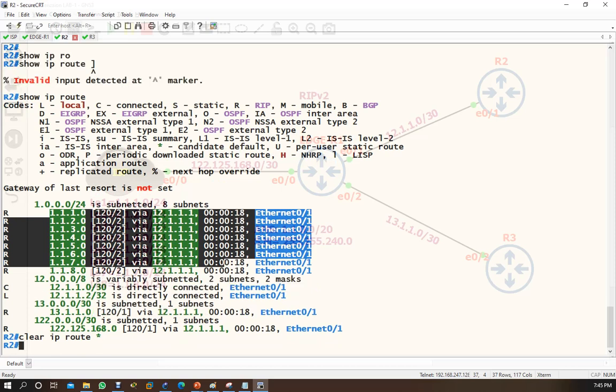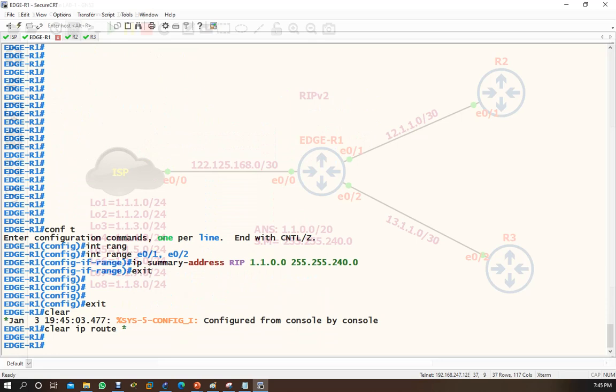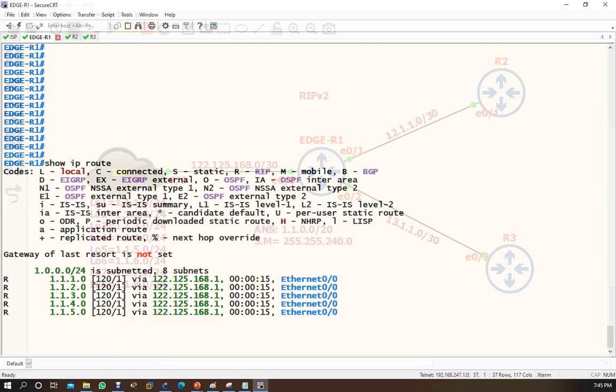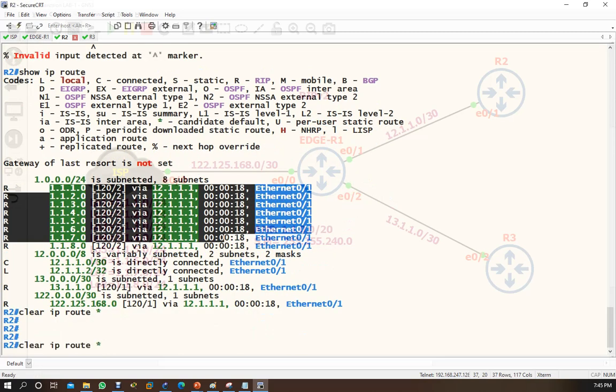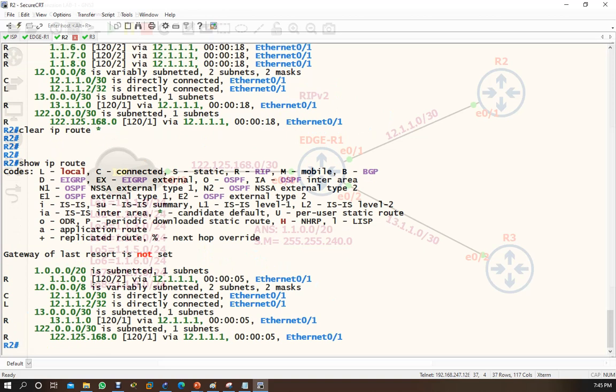And then once the routes are cleared, come to R1, first verify your own routes. So ip route, yes, you are getting all the routes because you are an edge router. Now see, do you transfer the same routes toward R2? No. Now you have a summarized route, the one which I told you,